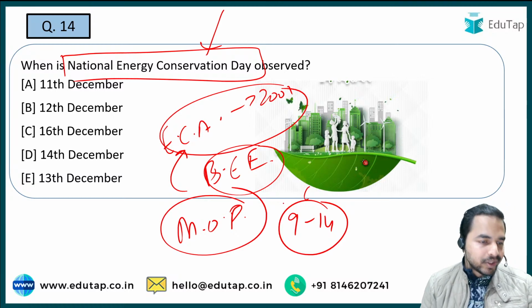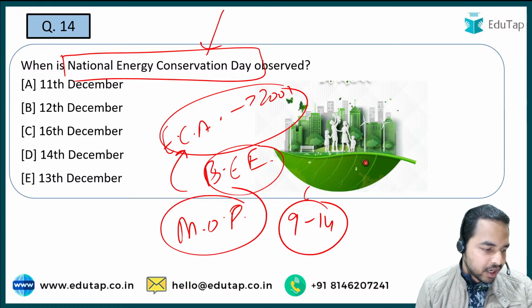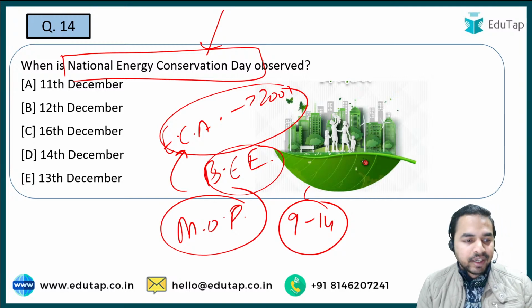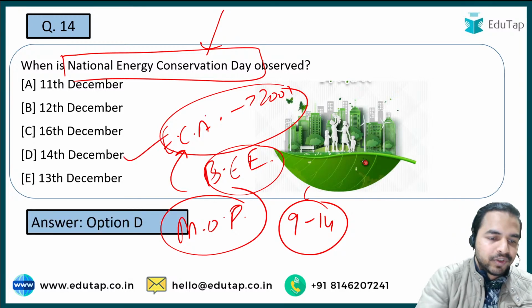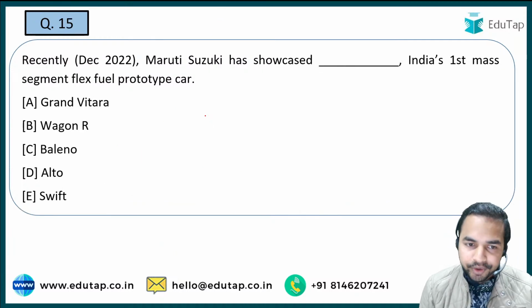And now let me see what is the right answer to this question. I am getting the right answer. So Shashwat, Banerjee, Nilesh is giving the right answer. That is absolutely option D, 14th of December is the right answer. Now moving on to the next question.